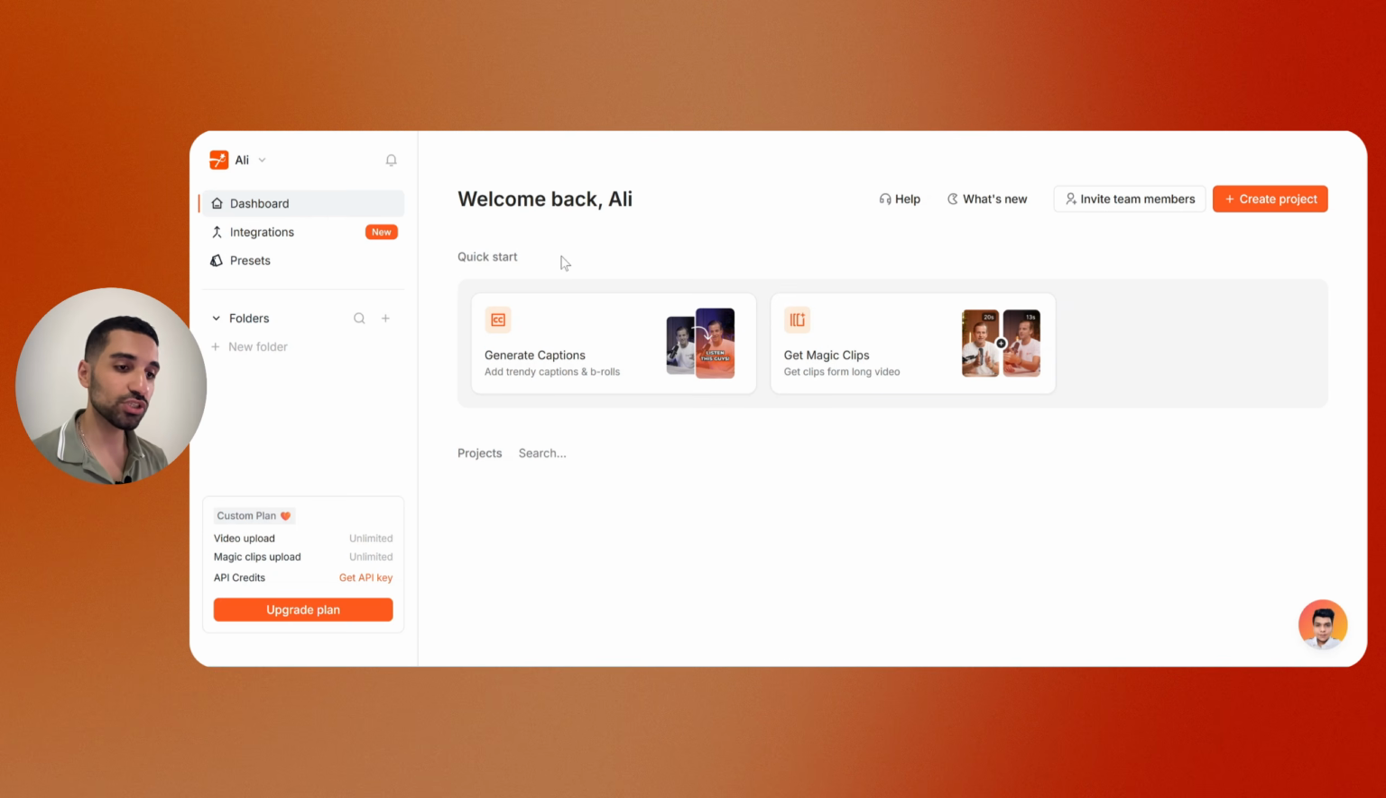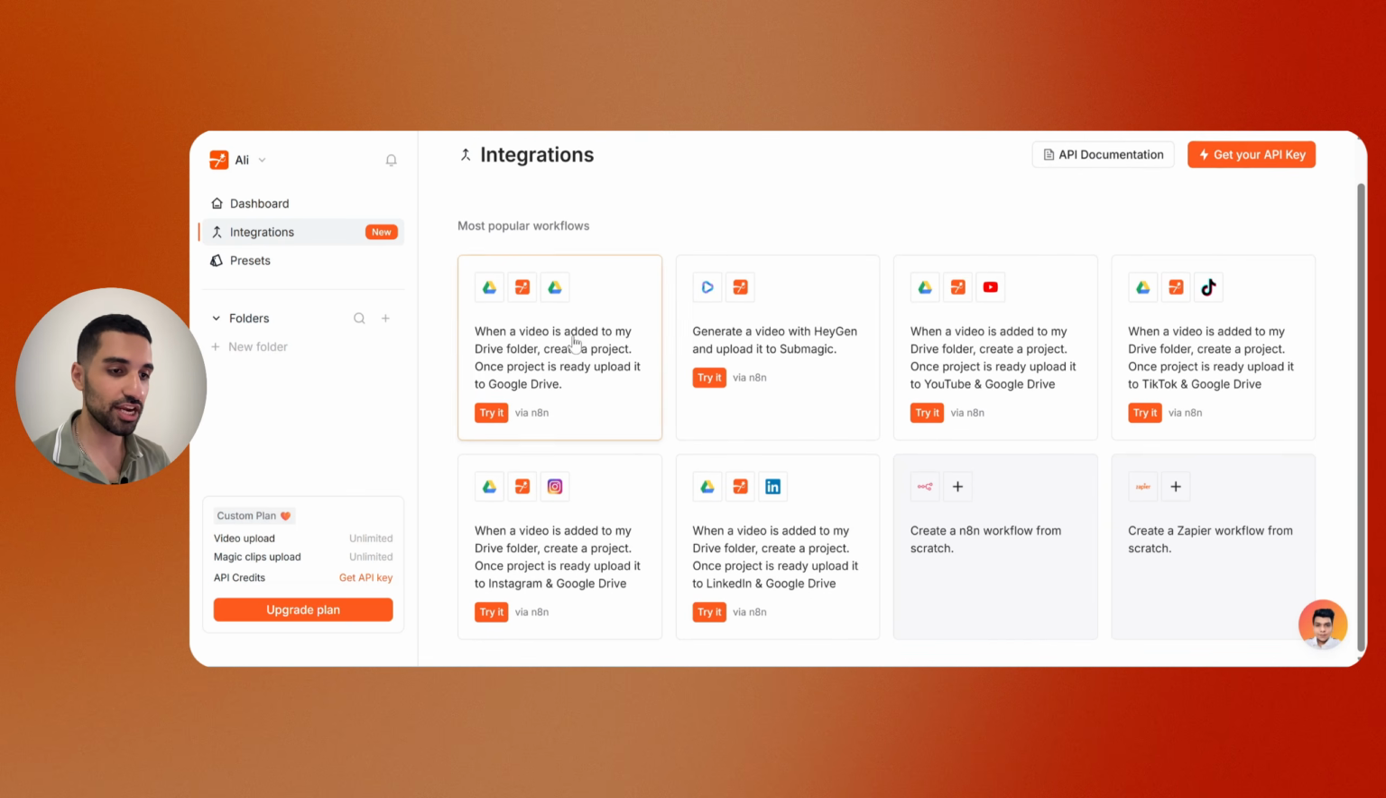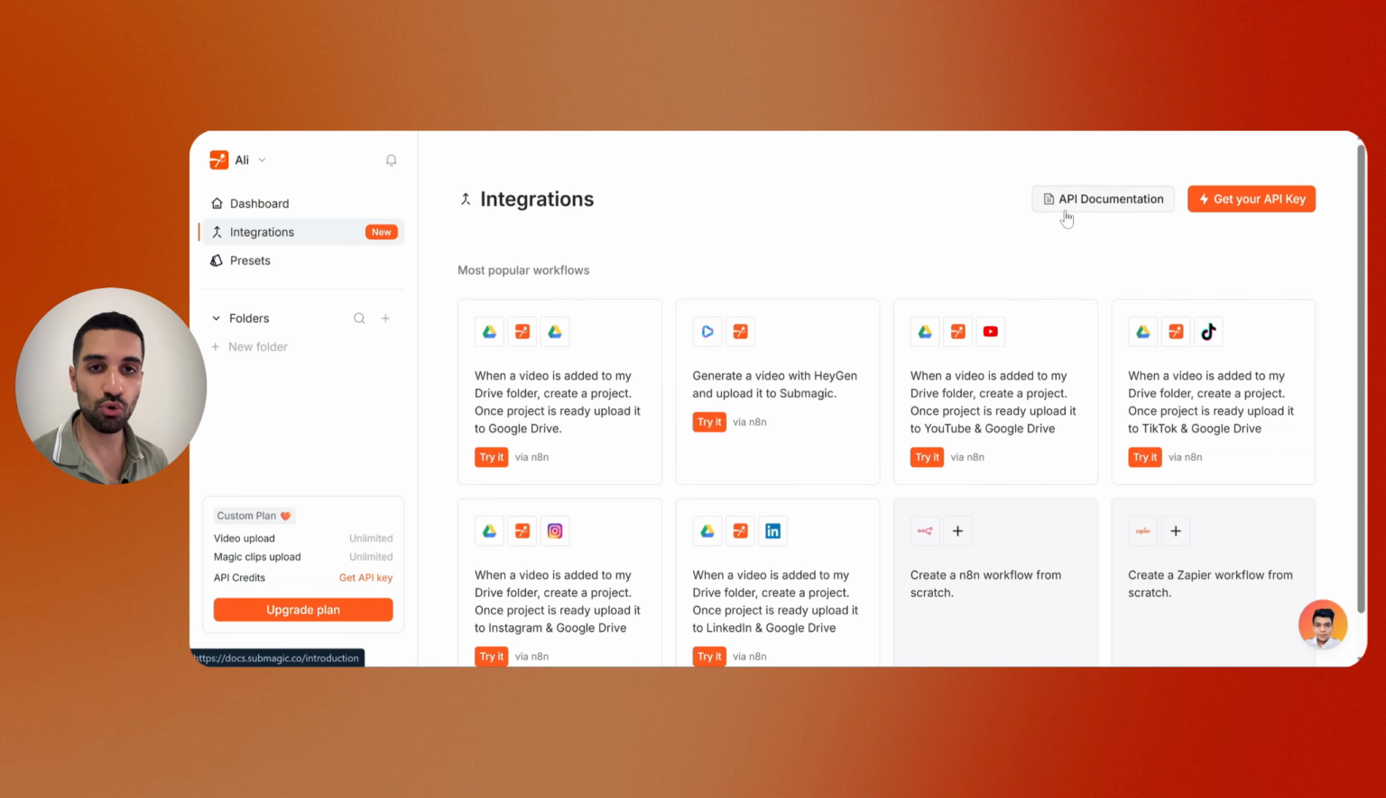the platform. But the most interesting thing is actually they have integrations, so we can start using some automations and edit our videos without even coming to Submagic platform. So as you can see here, they have some popular workflows, and most of them are n8n friendly. We can create n8n workflows and automate the entire process if we can understand their API documentation. So from now on, I'm going to show you how we can read their API documentation, and I'm going to show you how we can create a workflow inside n8n, and to be able to edit your videos, completely automate the entire process, and making viral content 24/7.